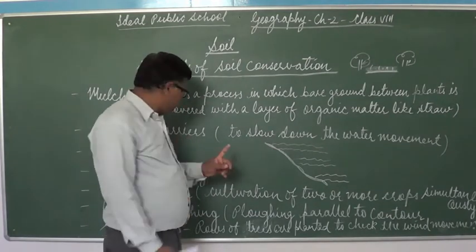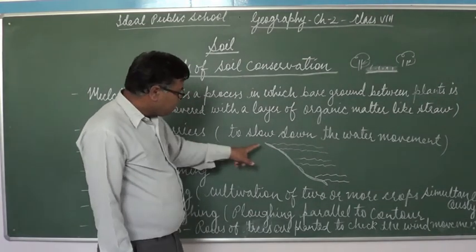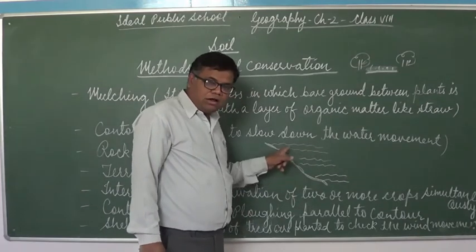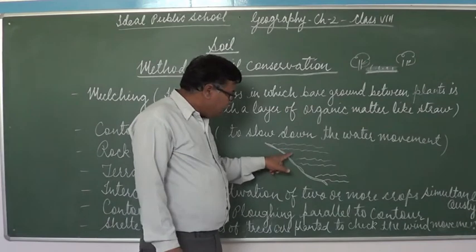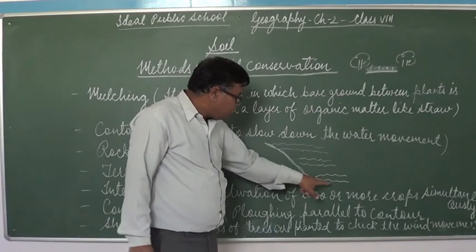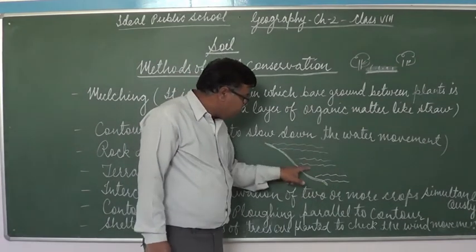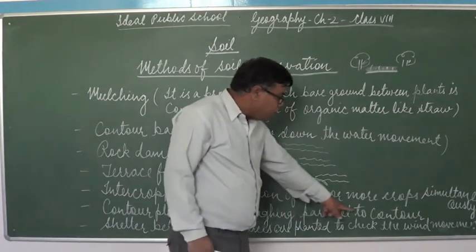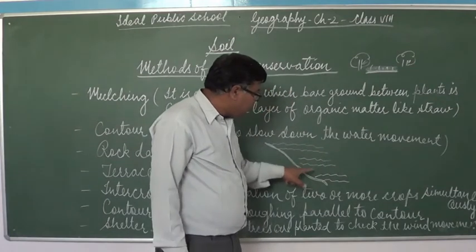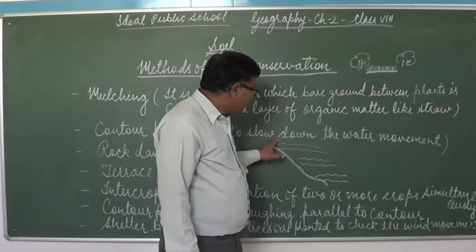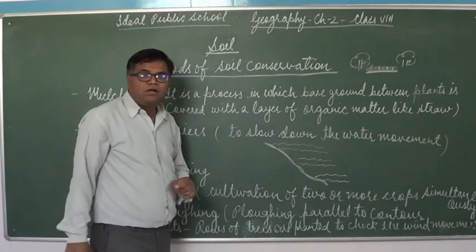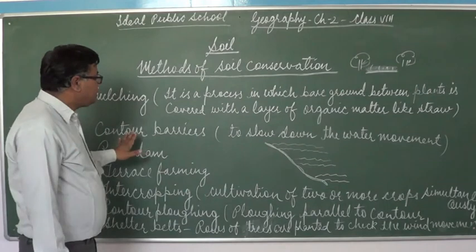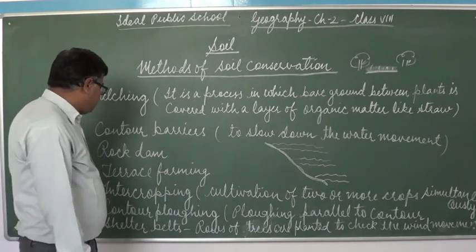So students, have you understood about the contour barriers? Slopes, what the farmers did? They dig trenches and here they grow their crops. And this is known as contour plowing. It's plowing parallel to the contours, like here. They do the plowing and they grow their crops over here. So this is one of the methods of soil conservation.